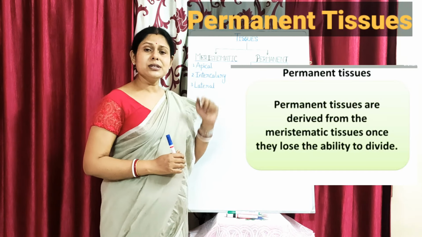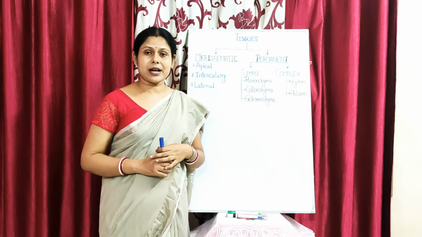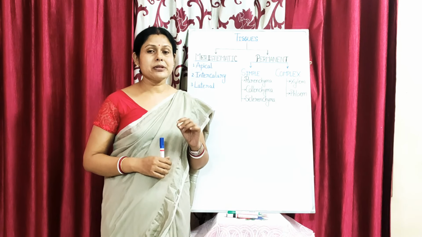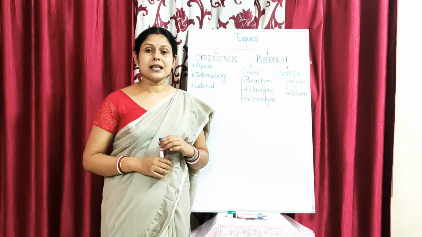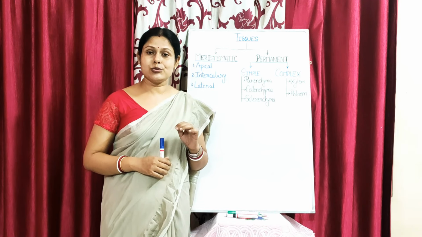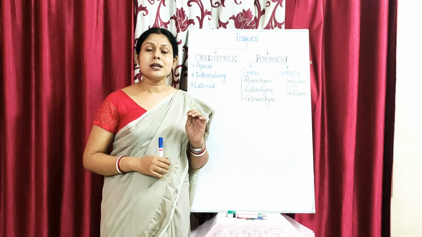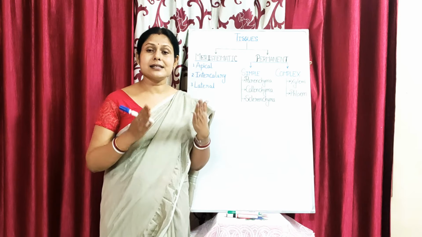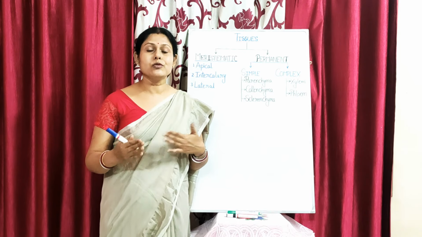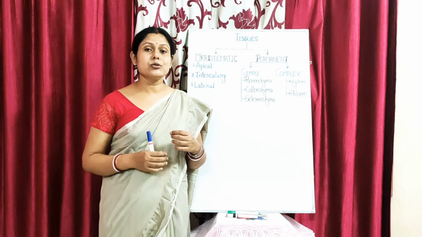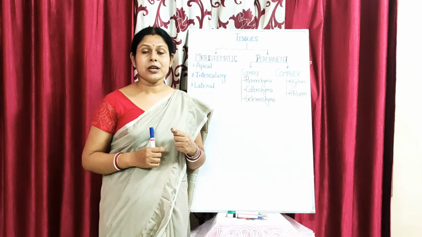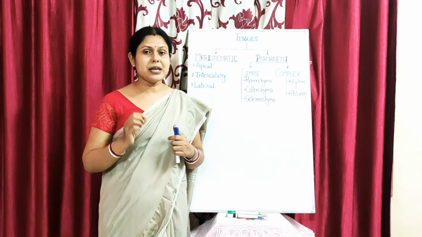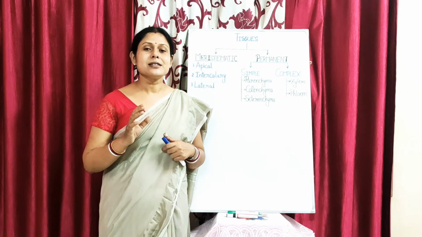Okay. Now this permanent tissue, as they are non-dividing tissues, what is the purpose of these tissues in the plants? Perhaps you remember in the beginning of the chapter I said that in case of plants most of the tissues are dead in nature, because for the maintenance the plants need very little activity because they are stagnant, they are stationary, so they don't need to move or locomote. As a result, they don't have so much of living tissues in them. So permanent tissues play a role in giving mechanical support to the plant. The main function of the permanent tissue is to give support to the plant.